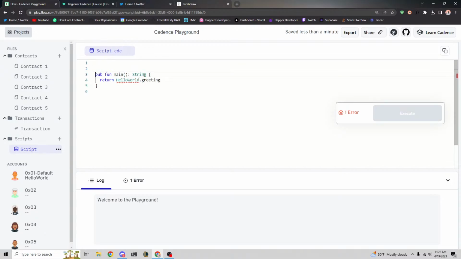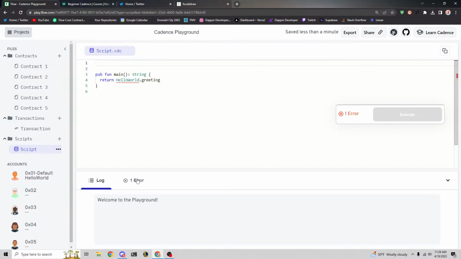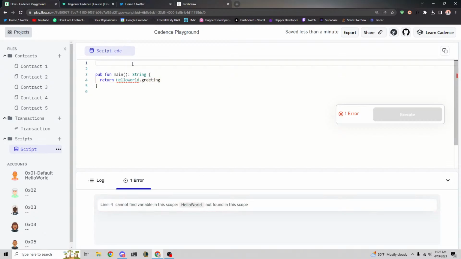This script has no idea what HelloWorld is, right? We know because we defined it. We know that it's the contract, but this script doesn't know that. And you'll see the error: cannot find variable in this scope, HelloWorld not found. The reason, well, actually, I'll ask you guys, why do you think that is? What should we maybe do here? Some of you programmers will know this. Yes, exactly, Raven. You import it.